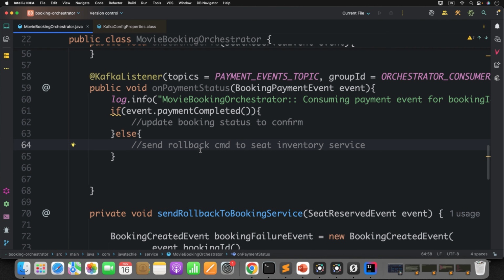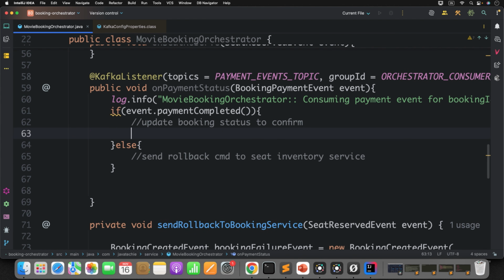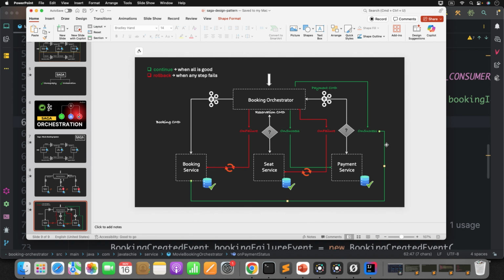Okay, so let's do that. Let me create a booking created event with status confirm, so that we publish to the booking service saying that payment is completed, all good. We'll simply update that. See this green part, this is what will be sent by the orchestrator.